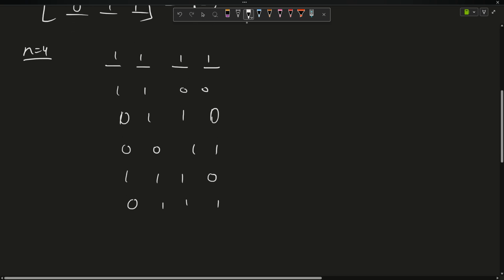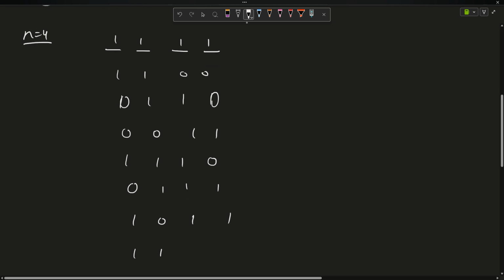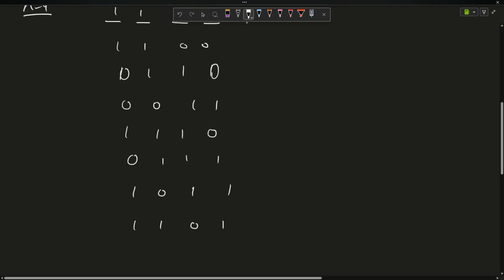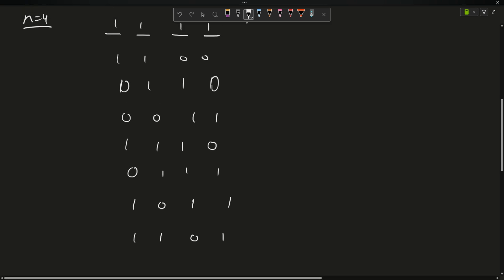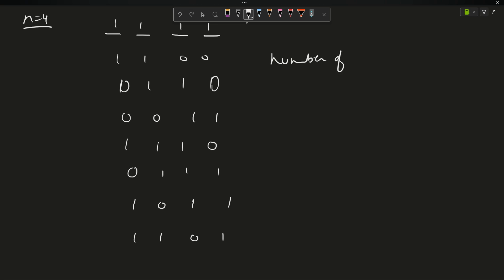Now, is there any other valid pattern right now? I'm not able to figure it out. Yes, there is. I can say 1, 0, 1, 1, and I can say 1, 1, 0, 1. I guess there are more patterns, but I'm not able to figure it out right now. It might be possible that these are the only patterns. So you have to form patterns, and you have to return me the number of such patterns.